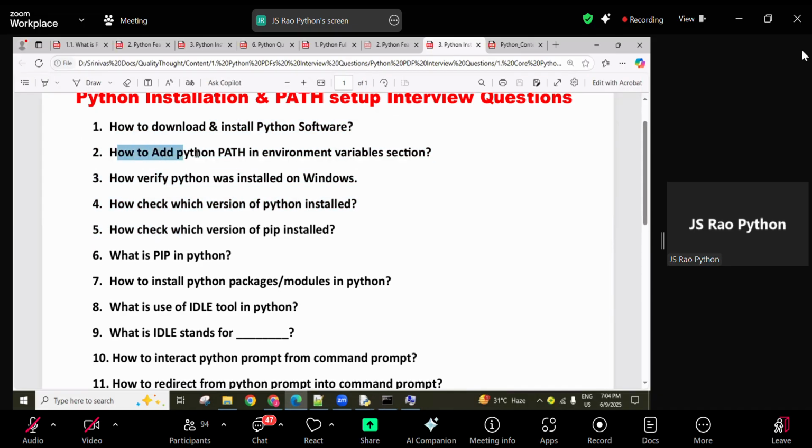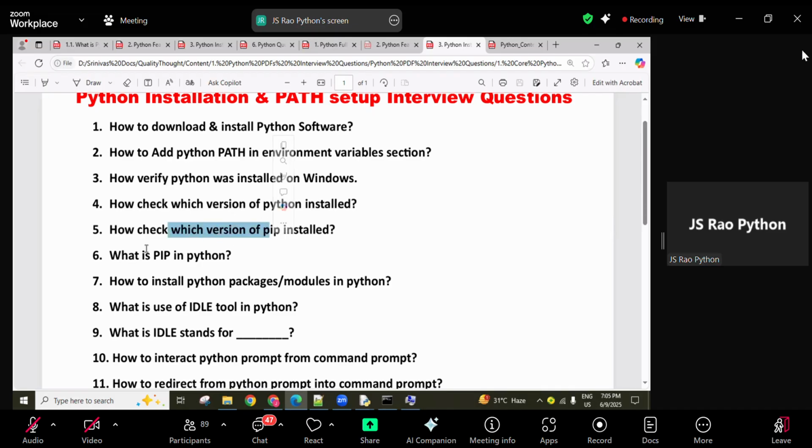Okay, next, how to add the Python path in the environment variable section. Today only I explained how we add the path after downloading and installing. How to verify the Python path? Okay, whether Python was installed or not, how to verify? Open the command prompt and type python. If an error comes, then it's not installed, you can understand like that. How to check which version of Python is installed? We use python space hyphen hyphen version.